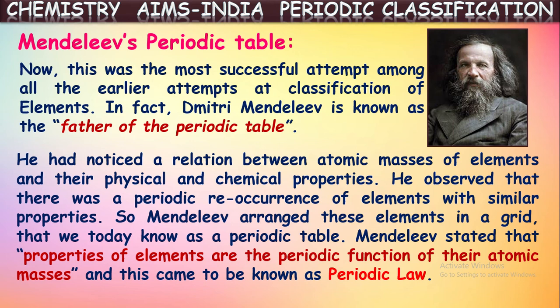Okay, he had noticed a relation between the atomic mass of the elements and their physical and chemical properties. Yes, he also observed the same point, that is, some relation between the atomic mass and the chemical and physical properties of the elements. So he studied these properties and tried to classify the elements based upon them. He observed that there was a periodic reoccurrence of elements with similar properties. So he arranged all the elements in the increasing order of their atomic masses, and then the elements